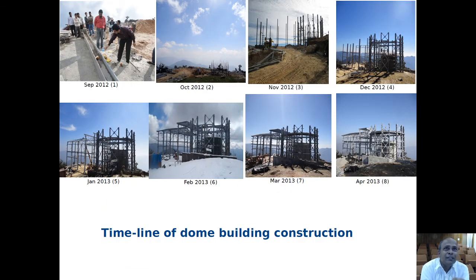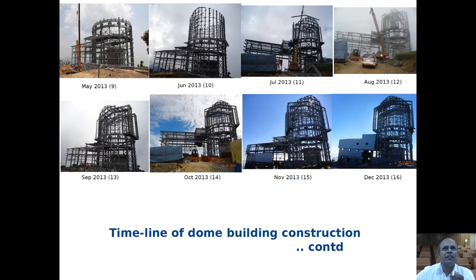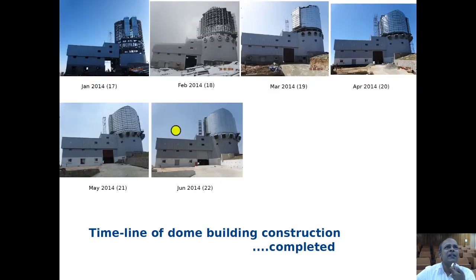Well, it took a long time, and this is the timeline which shows the construction of the dome building. You see, September 2012 is the first month when this construction started. In some months, you can see the snow covered this building. So again, you can see the snow. This is October 2014. This building took 22 months to complete because the site was very difficult.